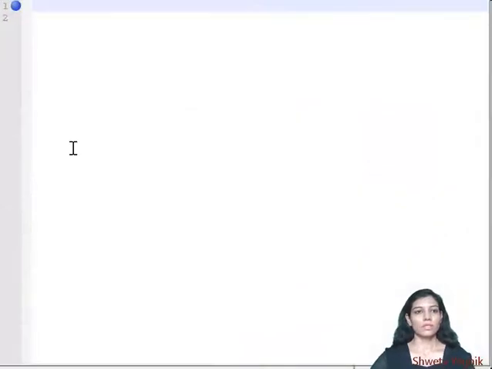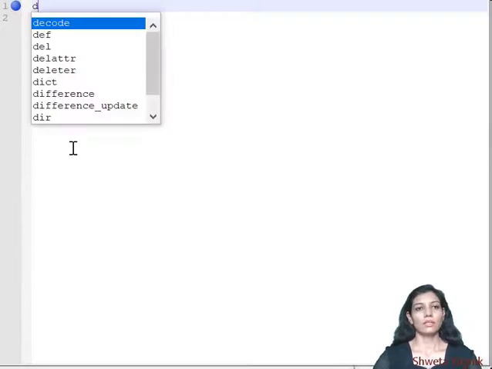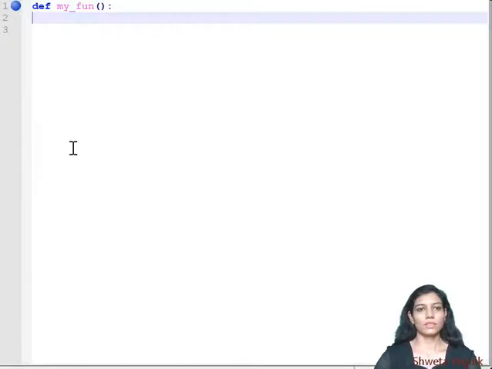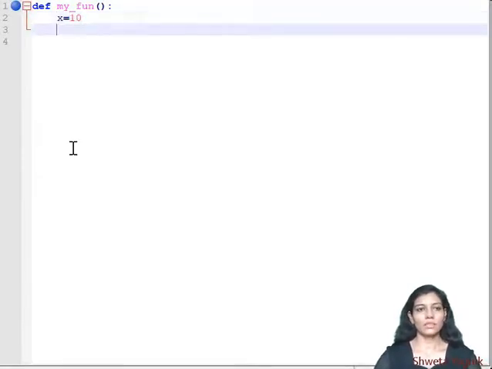Here I am writing one function, my function, and I am declaring one variable. I forgot the colon. Now I am declaring one variable x equal to 10. Print the value.